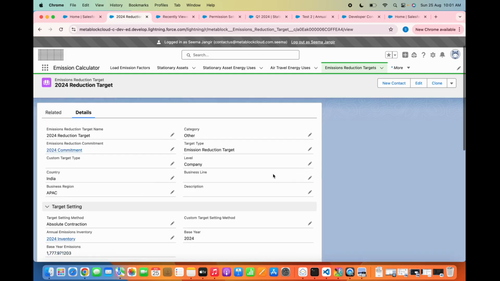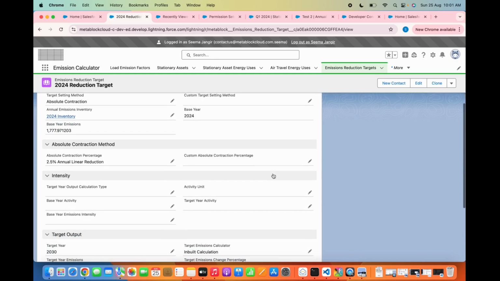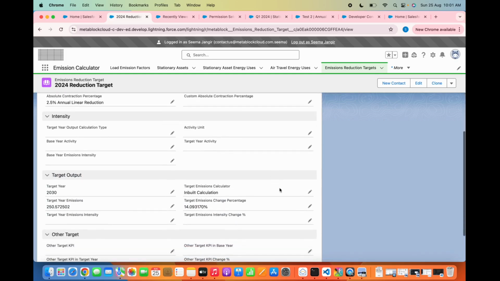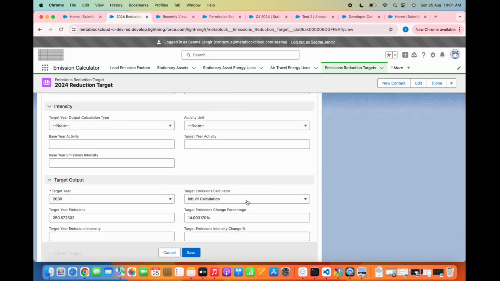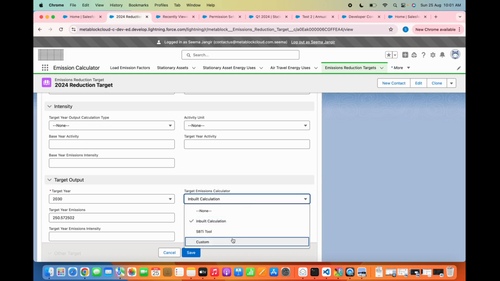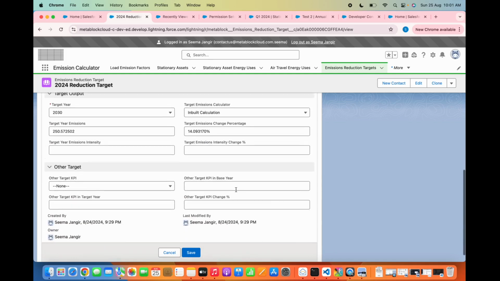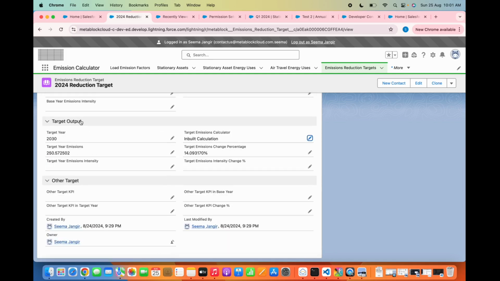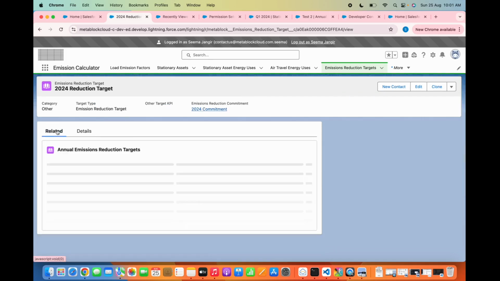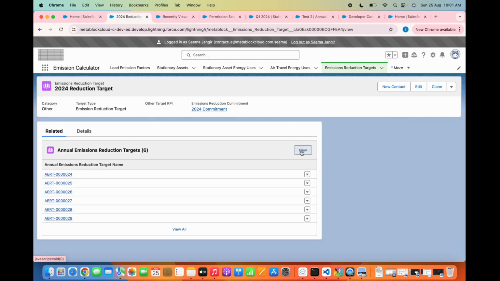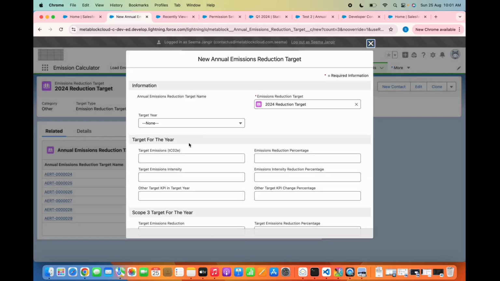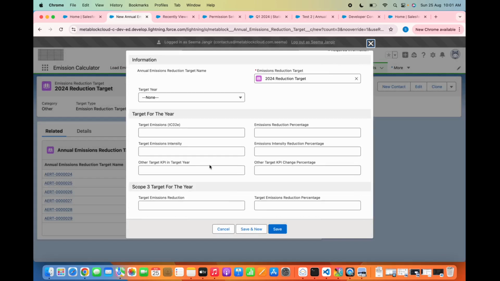Just for your information, this is the only inbuilt calculation that is happening. For the rest of the calculations, if we are choosing them, then we have to choose the custom calculation, go to related emission reduction targets, and create all these reductions manually by feeding in these values from the external system.